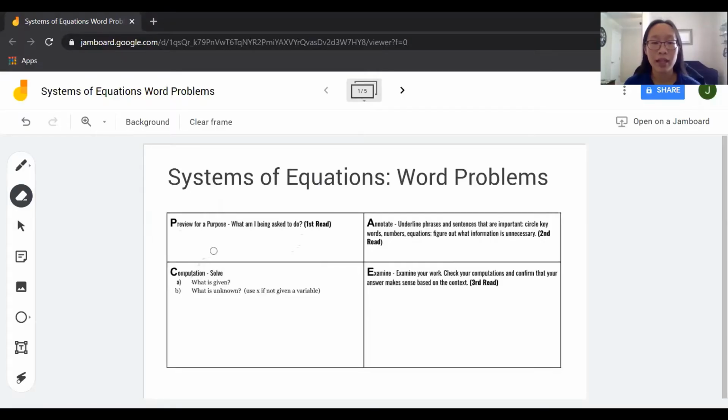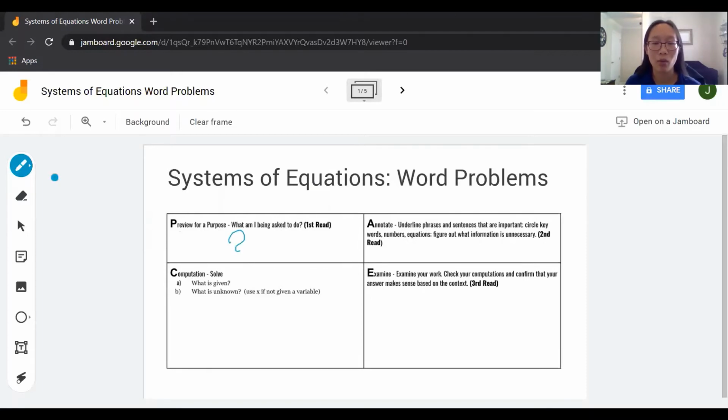First, let's review PACE. PACE stands for Preview, Annotate, Computation, and Examine. When you are previewing, you're looking for the purpose. What are you being asked to do? This is what is the question. When you're annotating, you're underlining, circling, and boxing numbers, equations, and key information that will help you solve this problem.